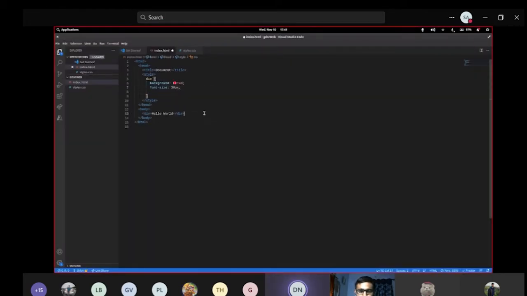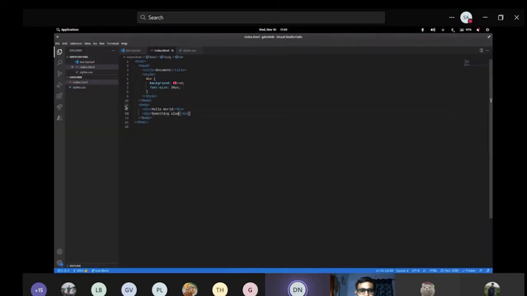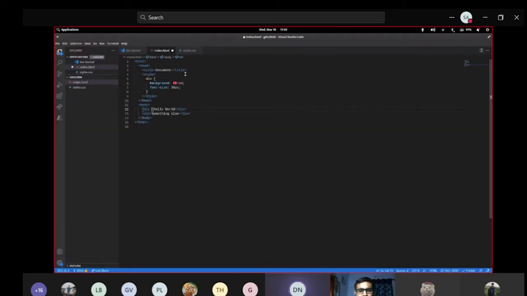So this is one thing. Suppose I copy paste in this div something else, right? I'll write something else. And you can see both of the divs are getting applied with the same properties. Now let's do something. What if we want to give a border to the first div, but we have two divs here? I'll write id equals to something. So this is the ID of this tag. Let me make it small. And since I'm using the new name, I'll use the hashtag to identify it.